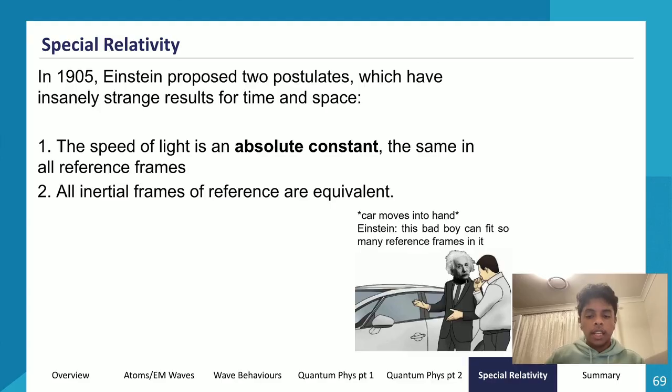Let's look at special relativity now, our final dot point, and be prepared for this, guys, because it's gonna kind of bend your minds. It's gonna break your mind. So be prepared for this.